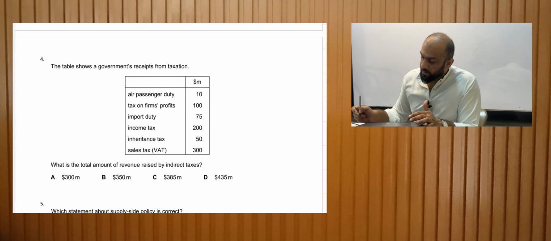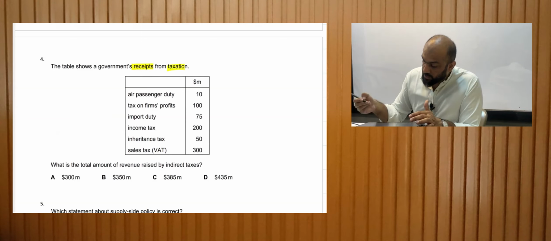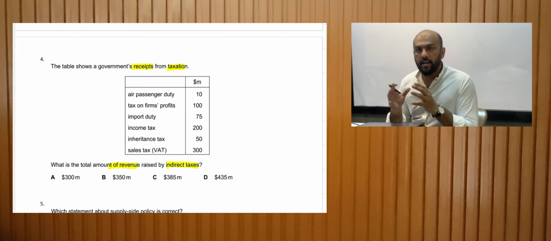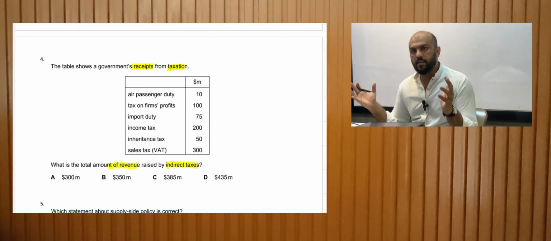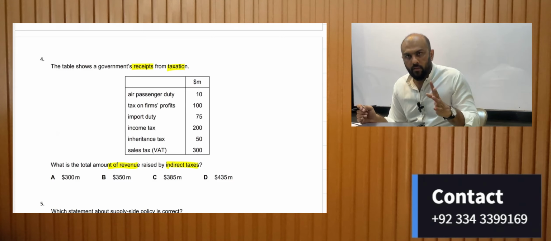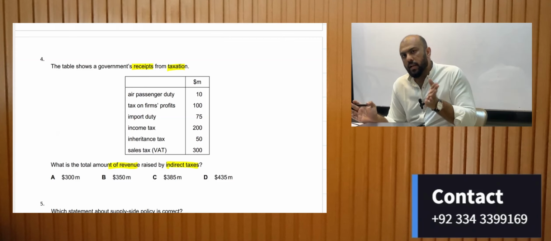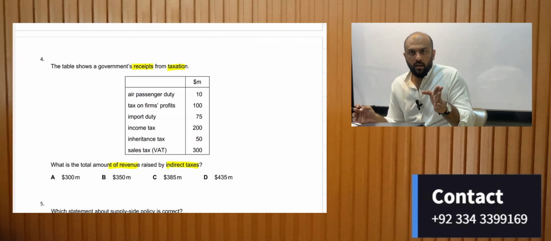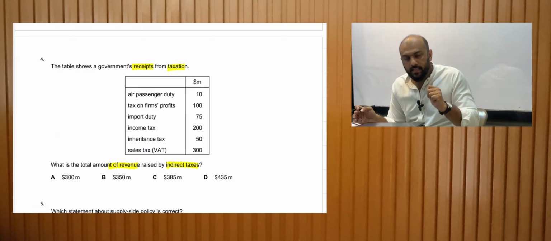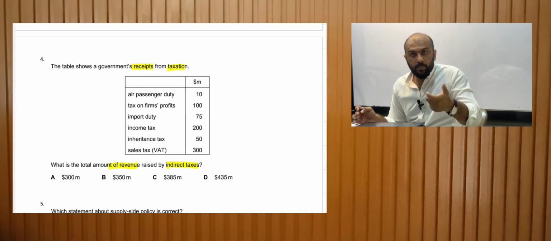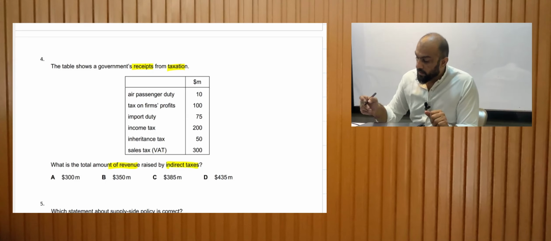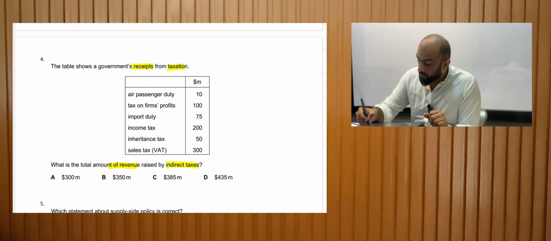The table shows government's receipts from taxation. What is the total amount of revenue raised by indirect taxes? Any tax that is an indirect tax is on spending, not on income. So we will exclude those that are on income, and we will include only the taxes that are paid on expenses. When we are paying something, we pay those taxes. Let's look at the options.